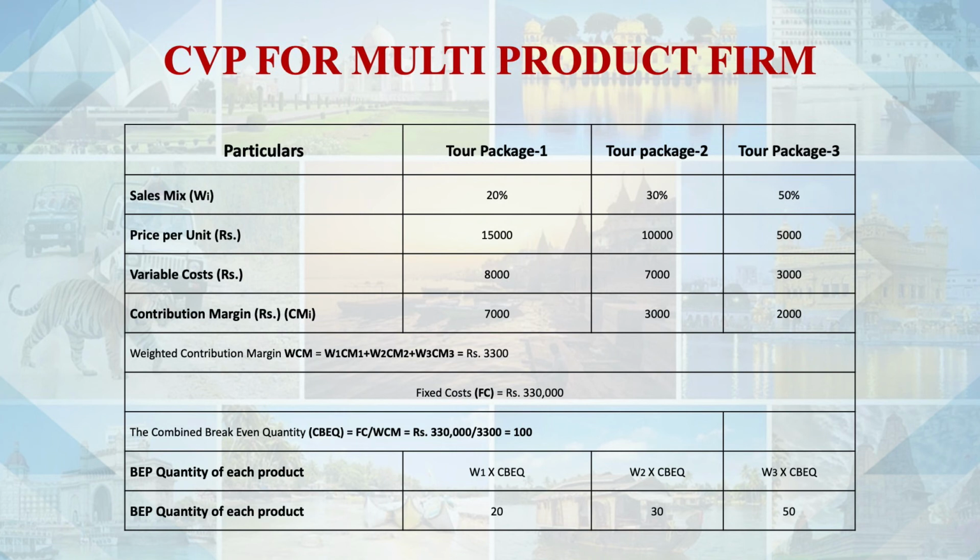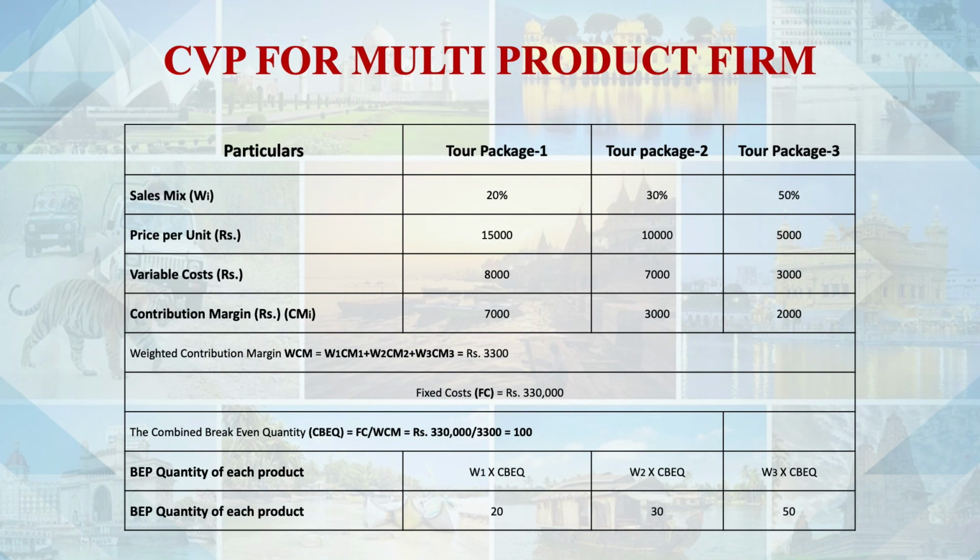Then what to calculate? We are calculating break-even: fixed cost divided by contribution. 3,30,000 divided by 3,300. For simplification of calculation, 100 units is the break-even point. And if we separate these on the basis of their proportion, 20 units for the first tour package, 30 units for the second tour package, and 50 units in the third package.